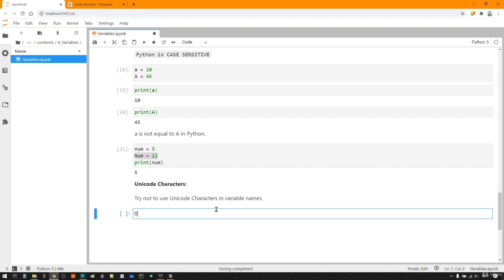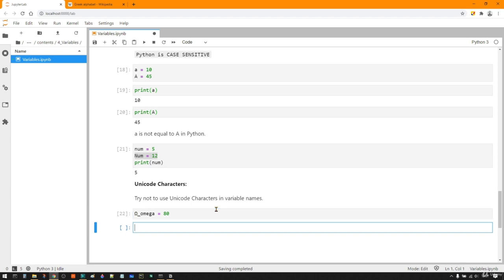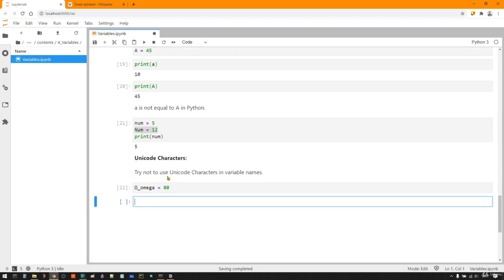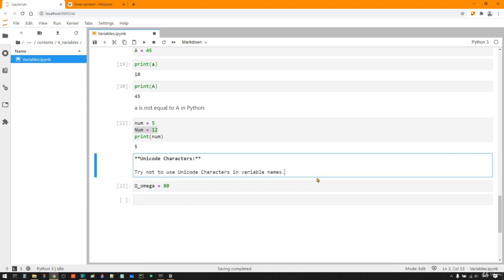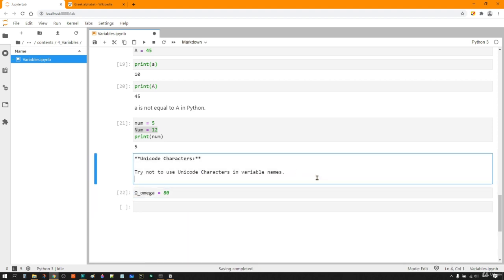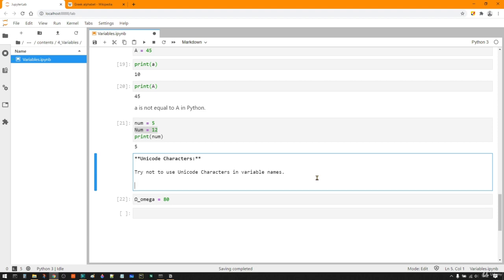So you want to define a variable as omega and give it 80, let's say. You can do this. It's okay, but you should not do this. It will be problematic in big projects, especially in projects where multiple developers work together, on multiple systems. So try not to use these Unicode characters.